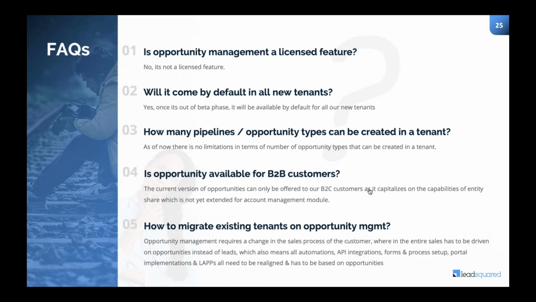In case you have any questions, feel free to reach out to your account managers, and we will look into it. I will speak to you personally on it, and we will get you onboarded in case you are interested in coming on to opportunity management.